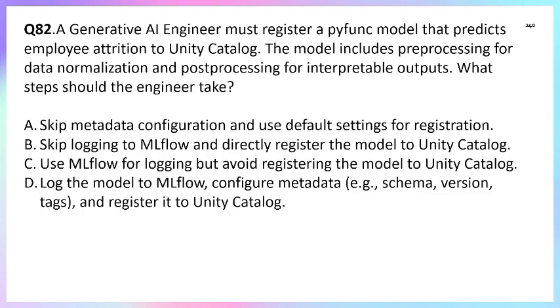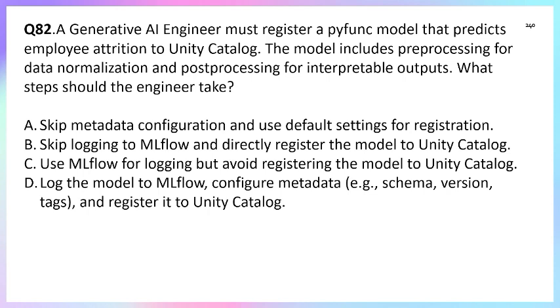Question number 82. A generative AI engineer must register a Python model that predicts employee attrition to Unity Catalog. The model includes pre-processing for data normalization and post-processing for interpretable output. What steps should the engineer take?